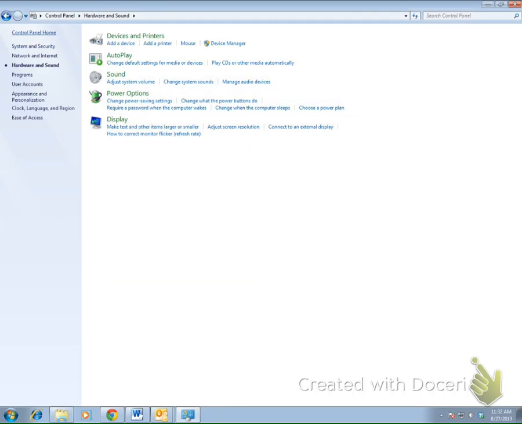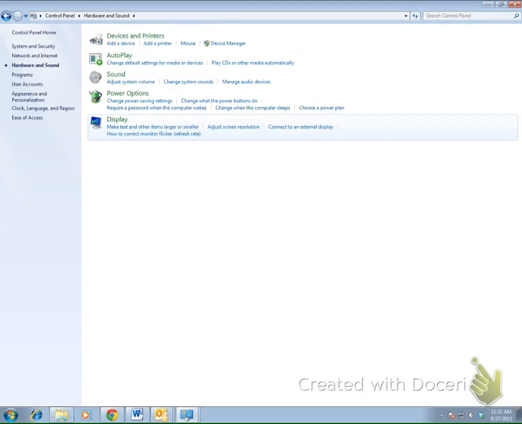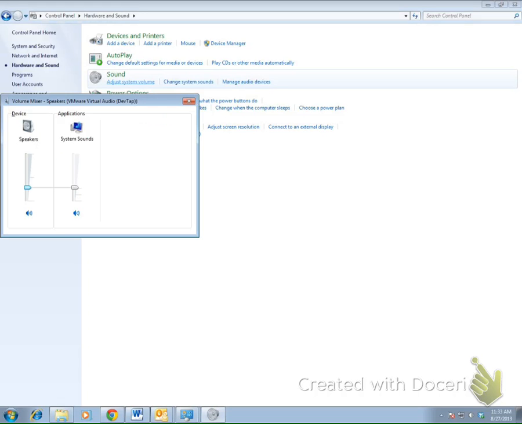So we're going to go back to Control Panel Home, and then go to Hardware and Sound, and each time I tap the Control key, it shows it. So you want to say, okay, we want to adjust our sound setting. You can see where my mouse is by tapping the Control key, and then you can adjust it that way. I'm sure there's a different way to do it, but as far as I know, this is the easiest way to do it.